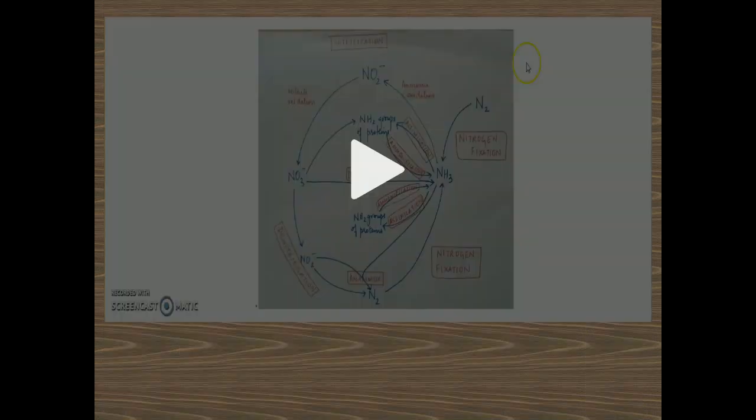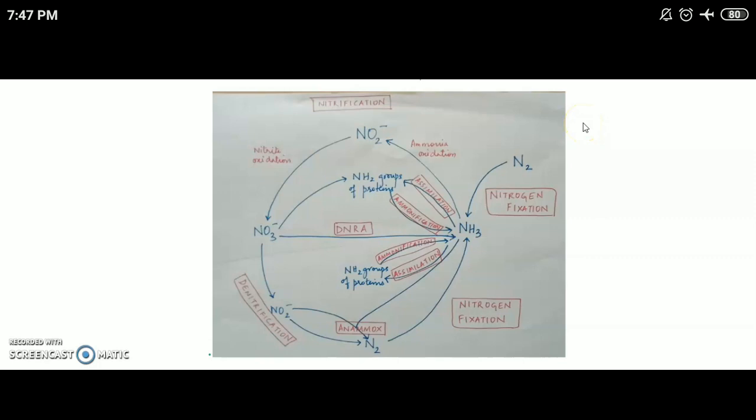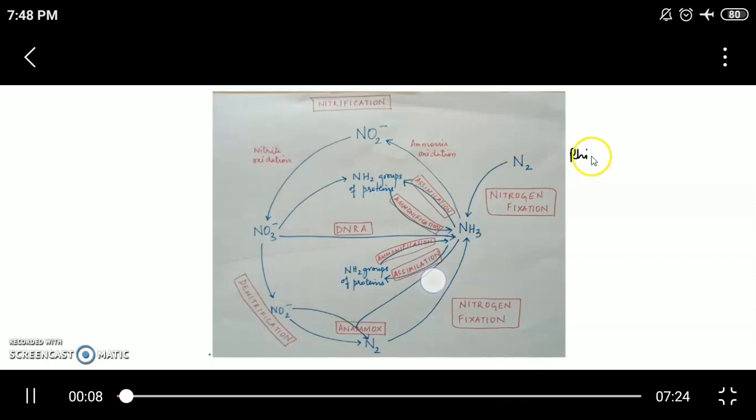Now coming to the first step of the nitrogen cycle, that is nitrogen fixation. As you can see, it is a process that can be carried out under aerobic as well as anaerobic conditions. Under aerobic conditions, a few organisms carry out nitrogen fixation, including free living as well as symbiotic organisms.